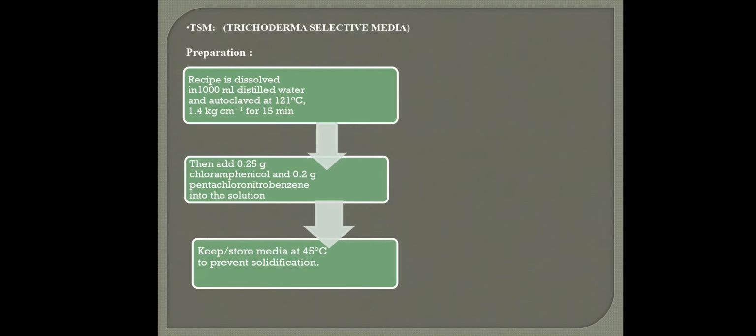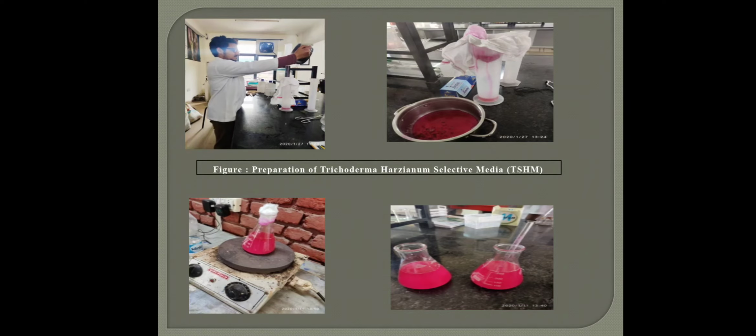Now, how do we prepare TSM? It's called Trichoderma selective media. We have a TSM which is already prepared, in a box. It's a pink powder like structure, and we dissolve that recipe in 1000 ml of distilled water, and then we add 0.25 gram of chloramphenicol. Chloramphenicol is an antibiotic which checks the growth of bacteria, and we also use pentachloronitrobenzene to avoid further contamination, and we have to store the media at 45 degrees to prevent solidification. So this is how we prepare the Trichoderma harzianum selective media.